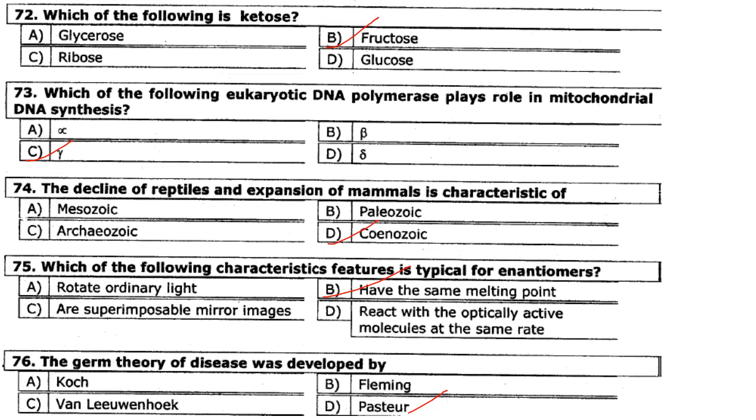Which one of the following characteristic features is typical for enantiomers? So the characteristic feature that is typical of enantiomers is they have the same physical properties. So having the same melting point. Answer is option B. The germ theory of disease was developed by Pasteur. Answer is option D.